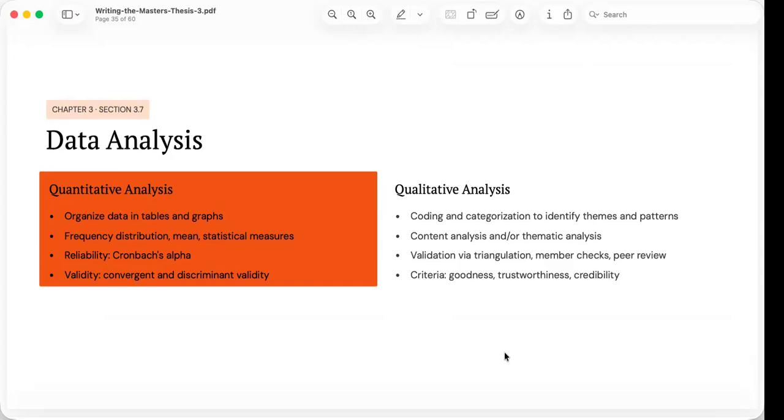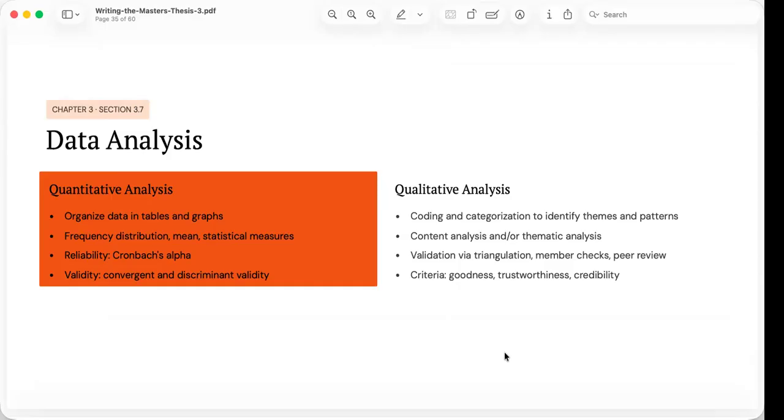For quantitative research, analysis usually begins by organizing the data into tables and graphs, and researchers then compute descriptive statistics such as frequencies, percentages, means, and standard deviations. Depending on the objectives of the study, inferential statistical techniques may also be used to test relationships or differences among variables.